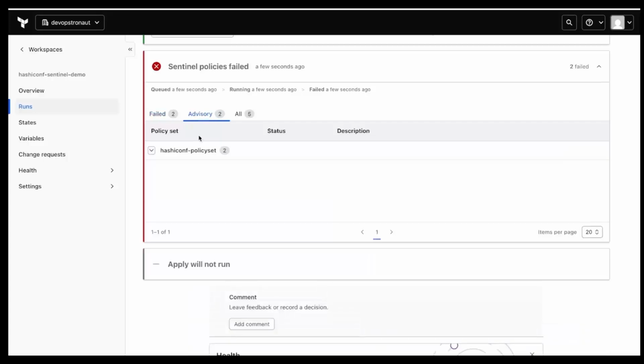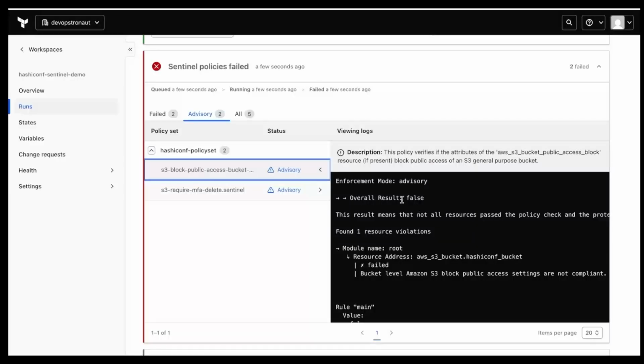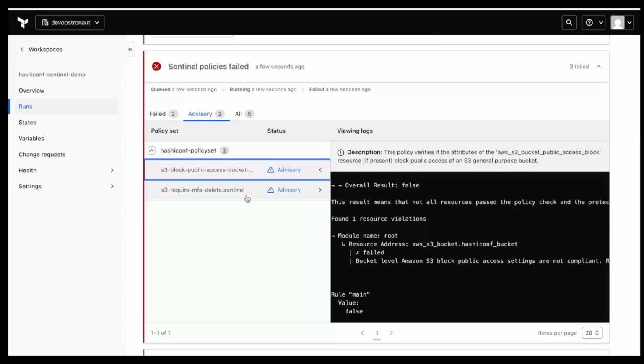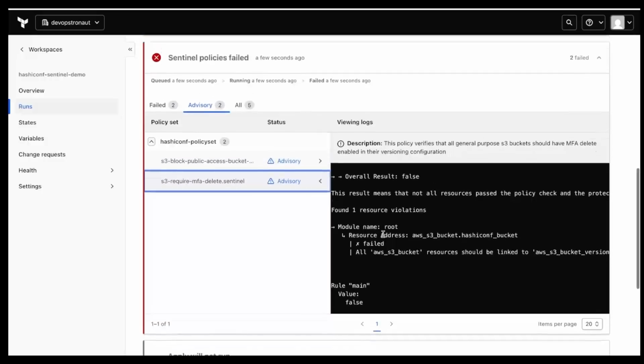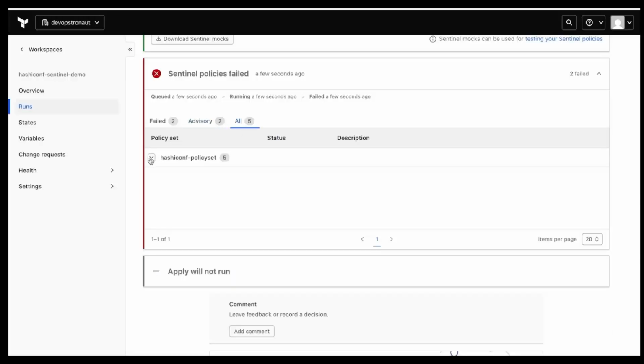Same like that, you can see the advisory. If you click one of the advisory policies, you can see the enforcement mode as advisory, and you can see why it was given as advisory. So here you can see the S3 bucket should be blocked, and same like that, here you can see the S3 require MFA delete.